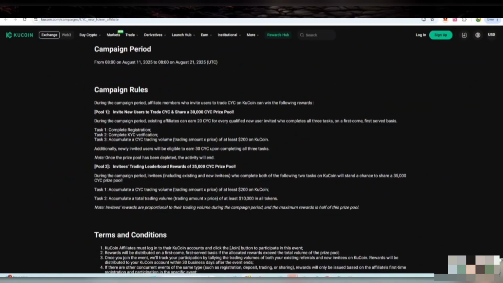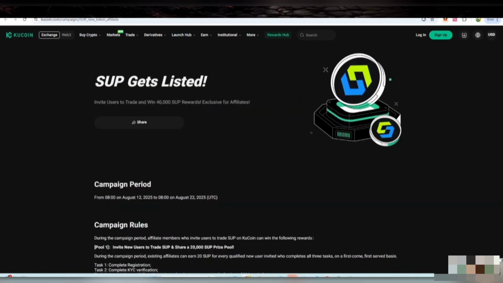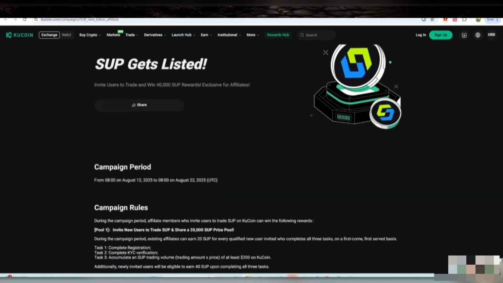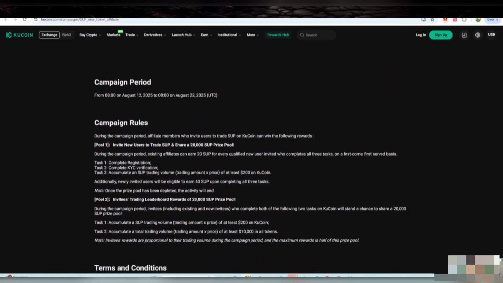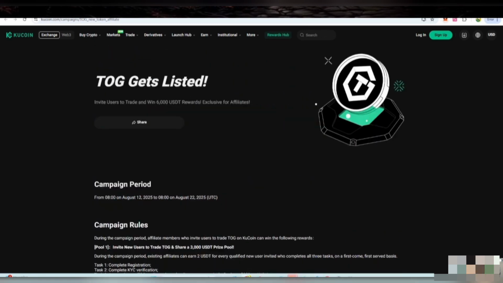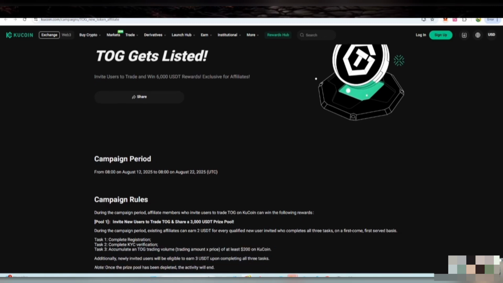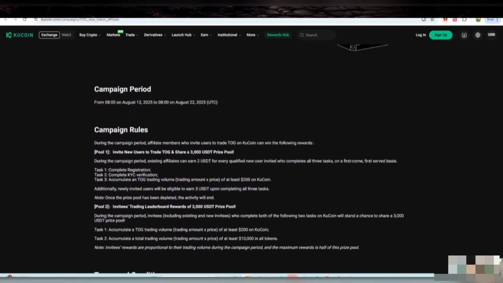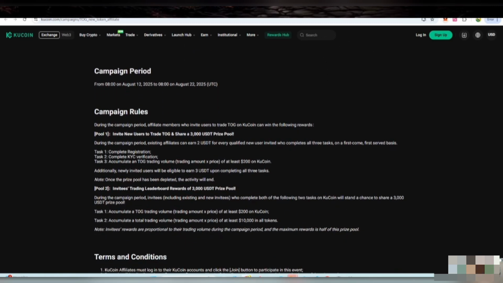And next, you can check here, inviting friends. You will also get a 30,000 CIC prize pool. Once you have done all the operations, like registration, KYC and trading at least $200 on KuCoin, you will also get a reward. There is also a 35,000 CIC prize pool for a trading volume of near about $10,000 in all tokens, and at least $200 on KuCoin. There is an eligible token as well.